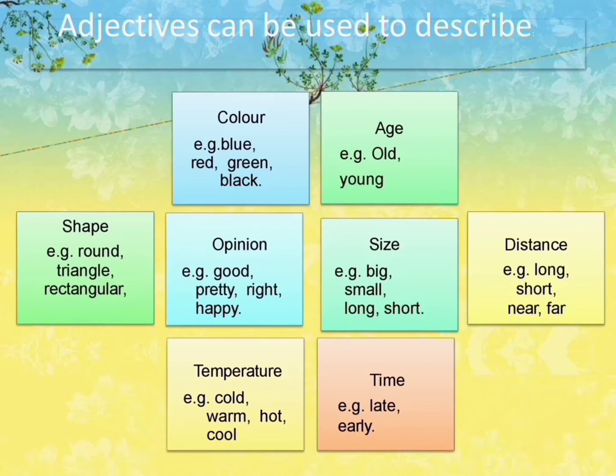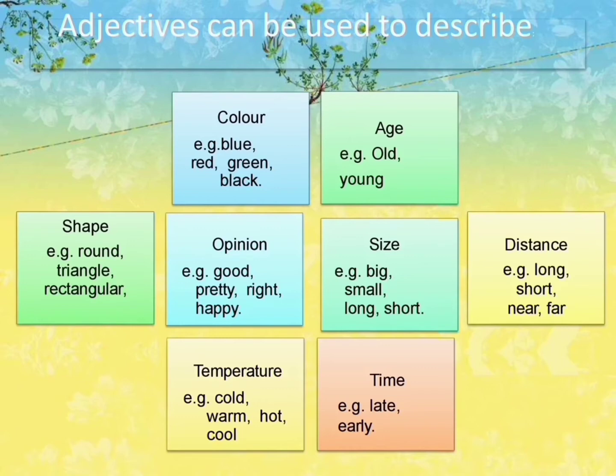Then time: late, early. So mostly adjectives will describe these things: maybe color or age or shape, opinion, size, distance, temperature, time. Color means blue color, red color, green color, likewise. Age: old, young. Then shape: a round shape, triangular shape, cuboid shape.